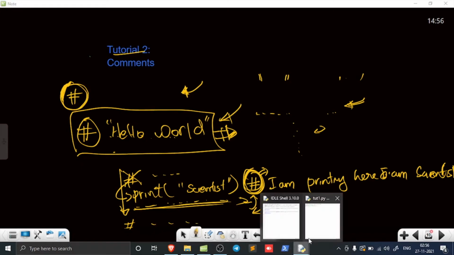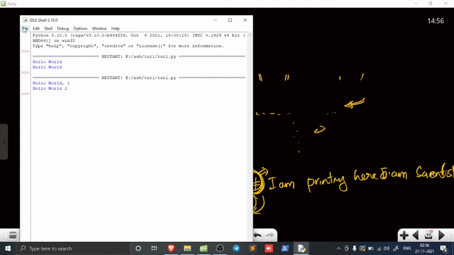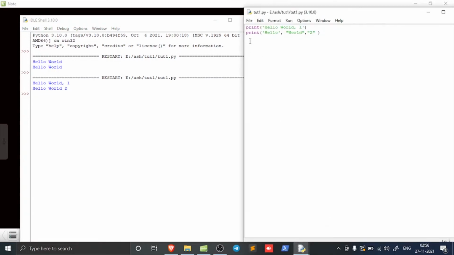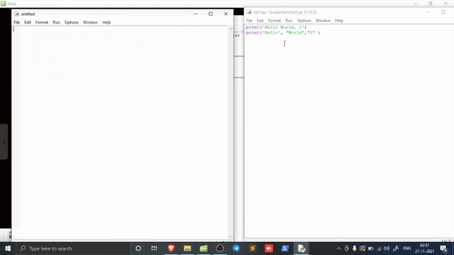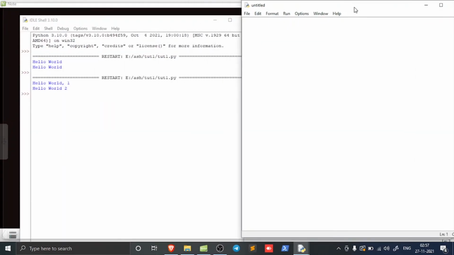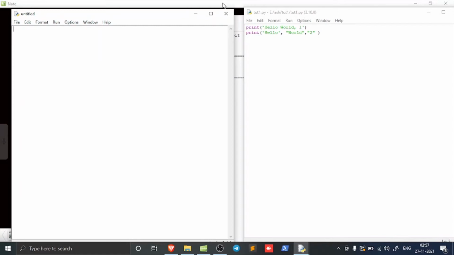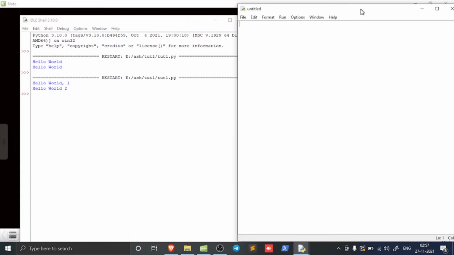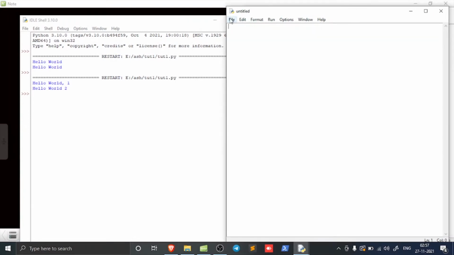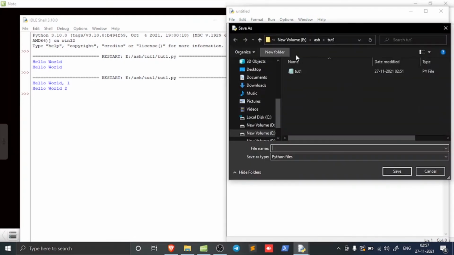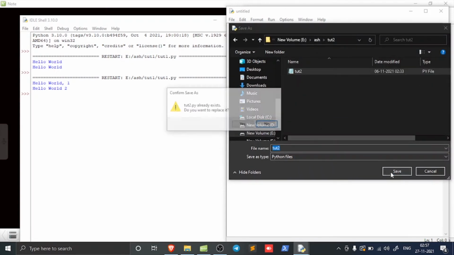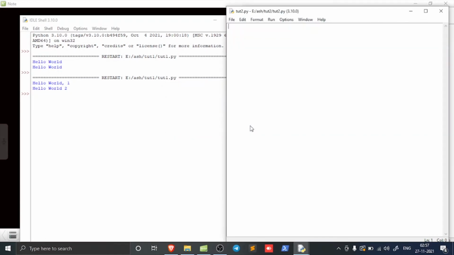I won't talk about a lot of theory here. I'm going to go straight into the practicals. I'm going to save this as tutorial 2 in a separate folder. Last time we wrote a print statement, so we can add a comment based on that.